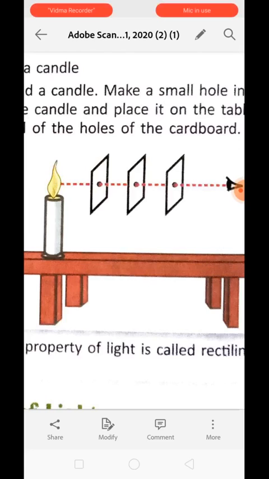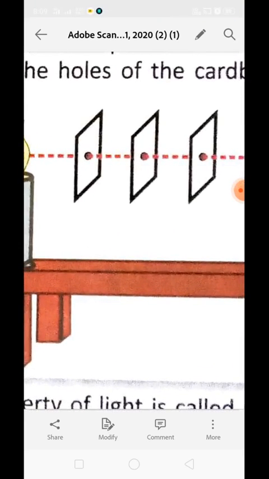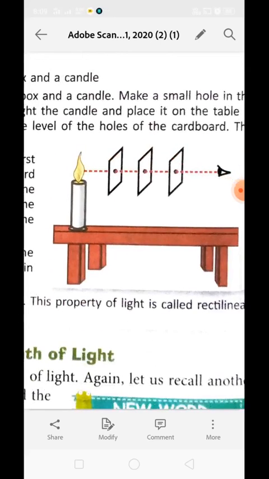Next, look at the burning candle through the holes in the first piece of cardboard, and place the second piece of cardboard between you and the candle so that you can see the candle through the holes. Now repeat the same with the help of the third piece of cardboard so that you can still see the candle. Now the 3 cardboards are arranged in a parallel manner and the holes of each cardboard are in a straight line. So you are able to see the candle.